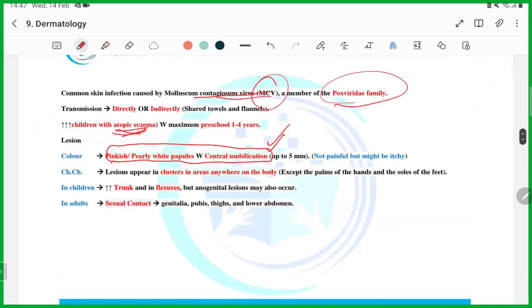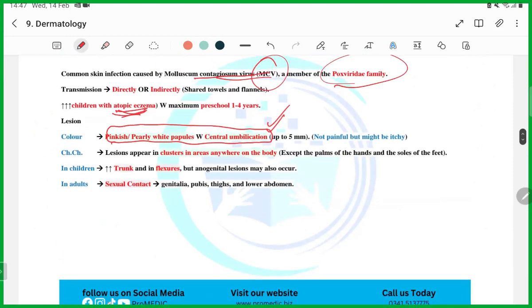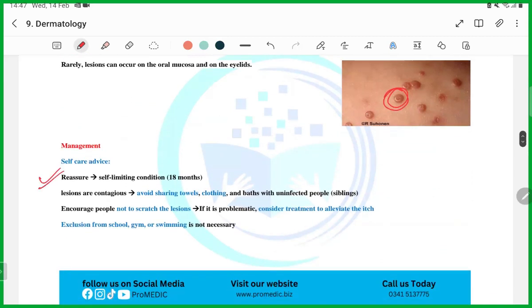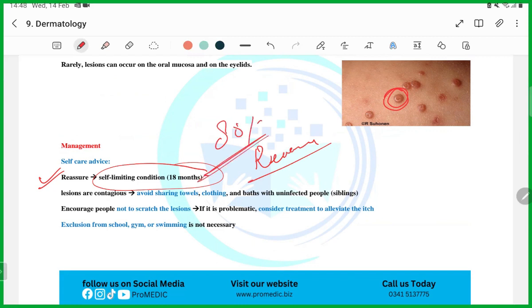Next thing is that in adults, it's because of sexual contact. Just remember this thing. And the management is only reassurance because it is self-limiting. Guys, remember, anything whose treatment is reassurance, there are maybe 80% chances it's going to come in the exam, because they will always ask you something that is atypical. So remember that molluscum contagiosum will be self-limiting, and they will ask you in how many months? 18 months, guys. Remember it.